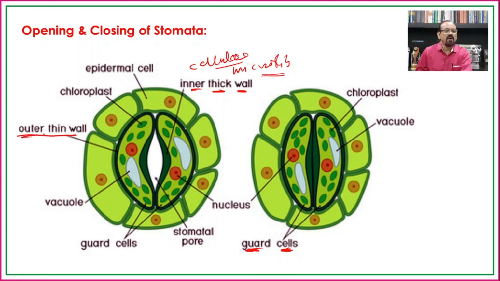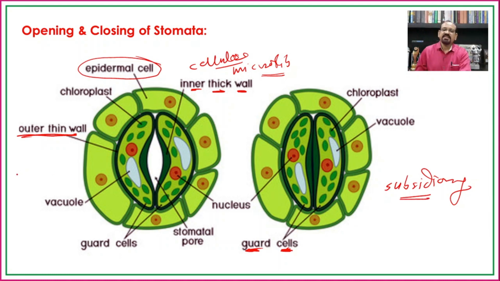In some cases the guard cells are directly encircled by epidermal cells, or in some species there are specialized cells which encircle the guard cells from the outer side, and these are known as subsidiary cells.